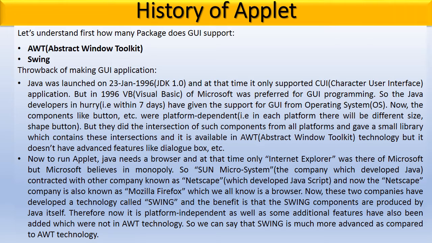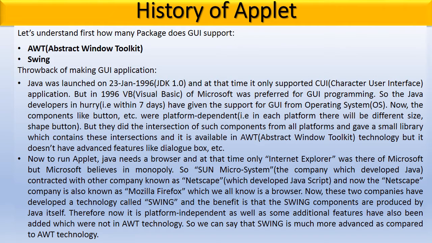Components like button, text box, etc. were platform dependent, but they took the intersection of such components from all platforms and gave a small library containing these intersections, which is available in AWT, that is Abstract Window Toolkit technology, but it does not have any advanced features